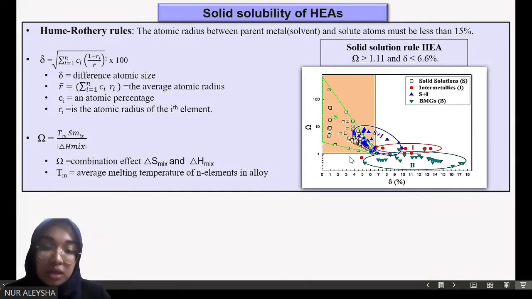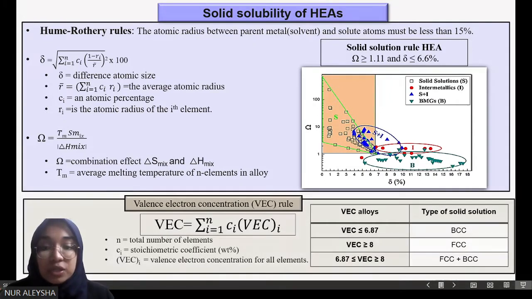This is because the low strain energy from the lattice distortion and the effect of mixing entropy cause the high entropy alloys to be stable enough to form a solid solution. Another point is that the type of solid solution can also be predicted by calculating the valence electron concentration.